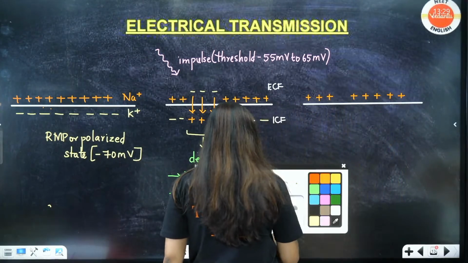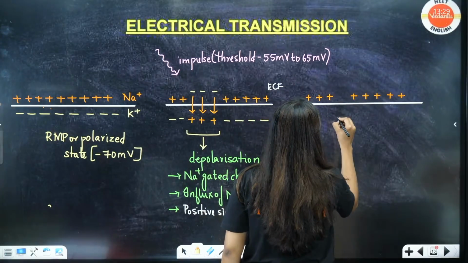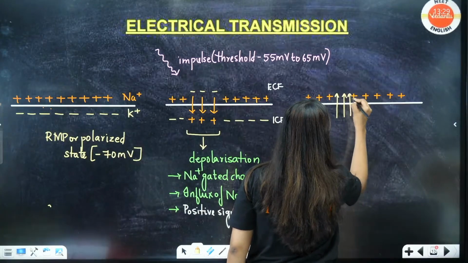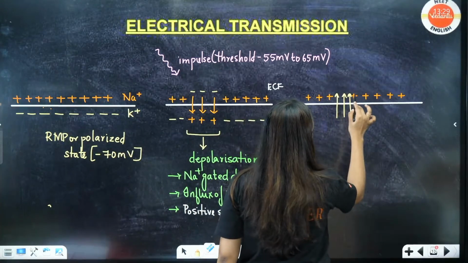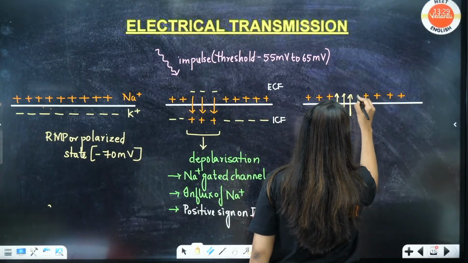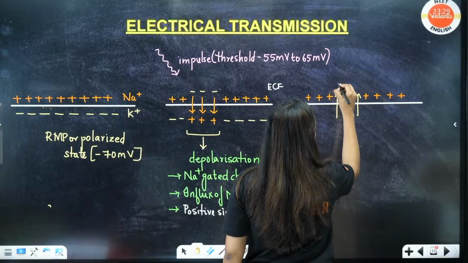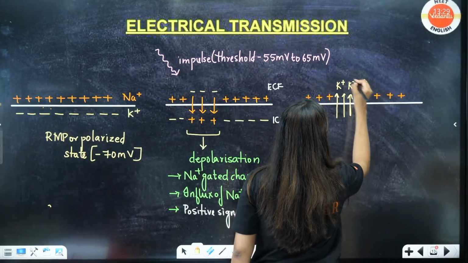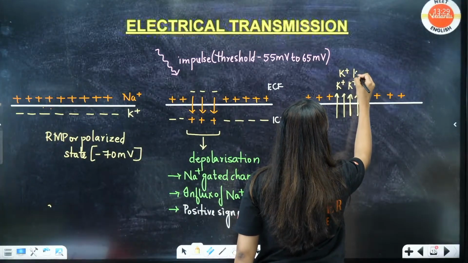Here, now, the potassium channels will open and they will start moving out. And when they move out, always remember, they will move out more. They have more channels, so more moving out will happen. So here the potassium influx will start happening.